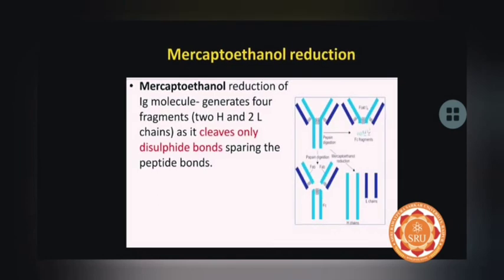And when it was digested with mercaptoethanol, which is a chemical known to break the disulfide bonds, it reduces the immunoglobulin molecule and generates 4 different fragments, 2 heavy and 2 light chains, as it cleaves only the disulfide bonds. So it does not attack the peptide bonds.